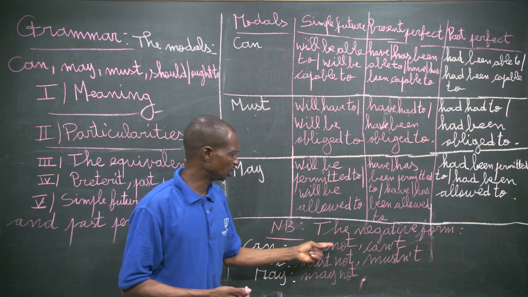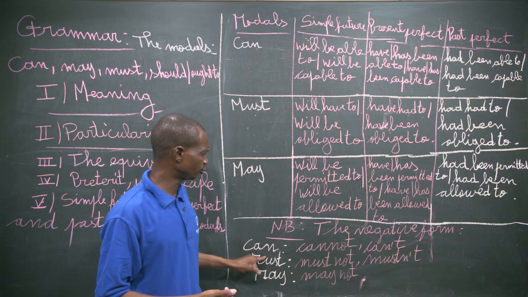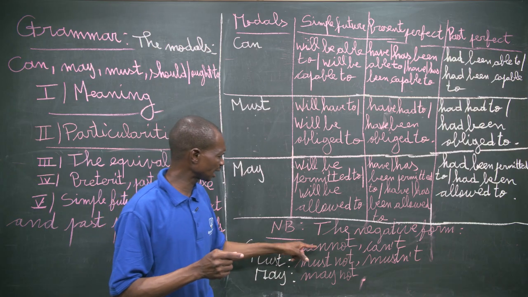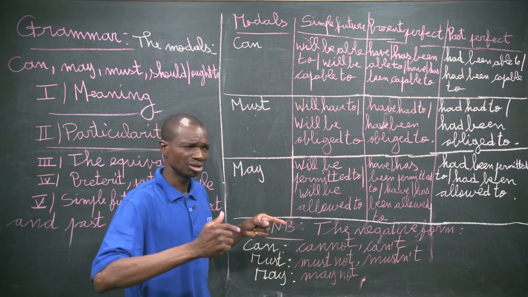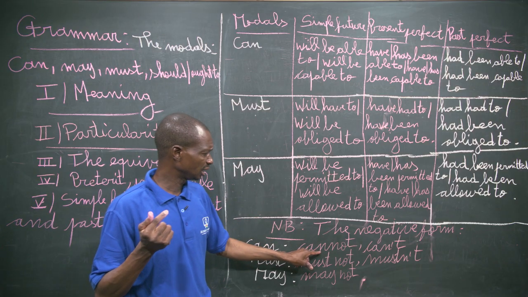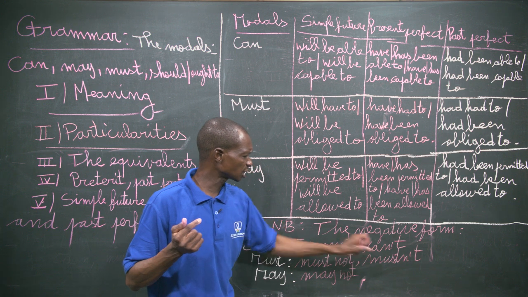And we must remark that the negative form of can is written in one word. Then we must not write cannot in two words. Can and not in two words doesn't exist. It is in one word. And it's possible to use the contracted form can't.